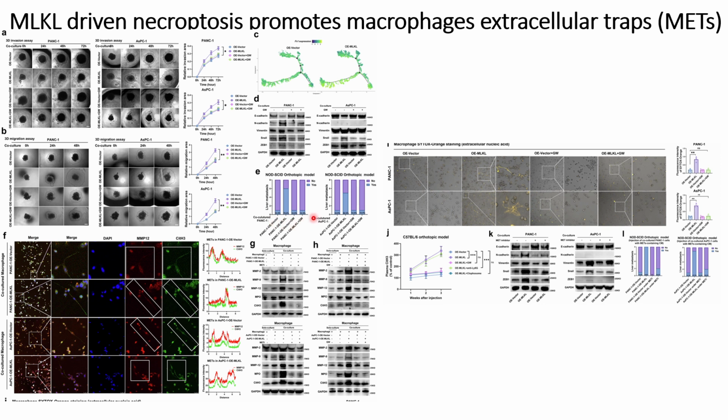When they did the experiments on the SCID orthotopic models, these are not in vivo, these are ex vivo experiment results. In the ex vivo experiments where they co-cultured PANC1, what they have seen is that when MLKL is overexpressed there are more chances of liver metastasis, and when they use the inhibitors for MLKL the chances are low.